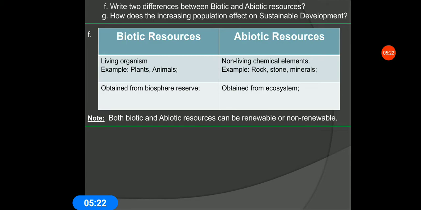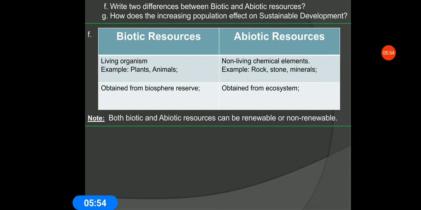Here, I also want to draw the attention of the students to an important factor. Some students are totally confused about whether they can say biotic resources are renewable or abiotic resources are non-renewable. I want to tell you these are totally wrong. Biotic and abiotic resources are totally different from renewable and non-renewable resources.